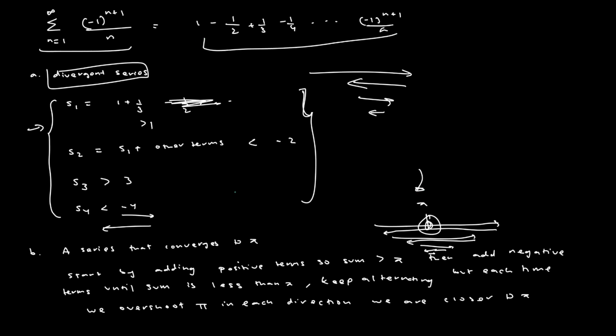And you can imagine that pi was just an arbitrary number. I could craft a series that converges to 1,000 or negative 1,000, right? So that's the property of conditional convergence, where if we rearrange these terms, we can either form a diverging series or converge to a specific value, which is something that you cannot do on an absolutely converging series, because absolute convergence implies that no matter what permutation of the series you have, you will converge to the same exact value. So that was the difference between conditional and absolute convergence.